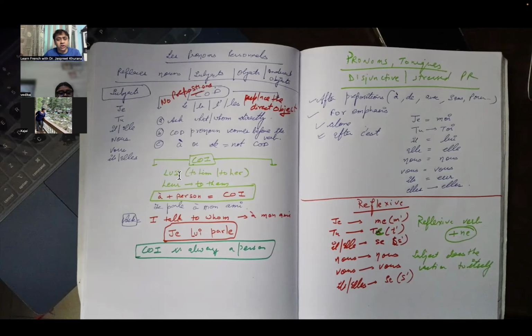If I'm talking about Louis, that means to him. If I'm talking about leur, then that means to them. So generally it is a plus person. A plus person is COI. That is, whenever there is an a preposition and it is followed by a person. Je parle à mon ami. I am speaking to my friend. So this is indirect. So COI is basically always a person. It's always a person. COI is always a person.